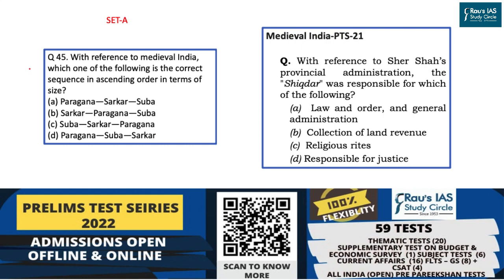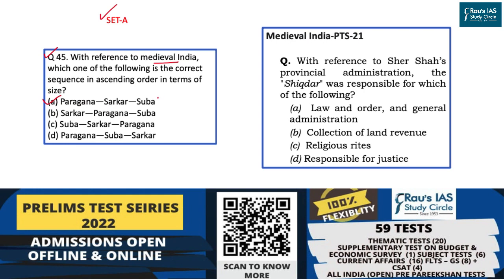Following the daily exercise of question mapping from UPSC's Prelim Examination 21, we have come to this question. Question 45 of Set A of UPSC Prelim Examination this year was related to the important division of land and area during medieval India. The question says, with reference to medieval India, which one of the following is the correct sequence in ascending order in terms of size? The answer was option A. That means the smallest unit is Pargana, followed by the larger unit Sarkar, and the largest one being Suba.